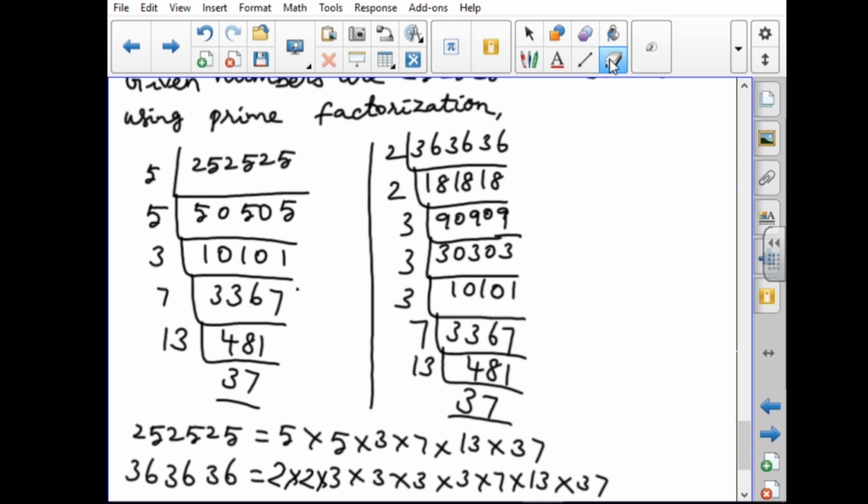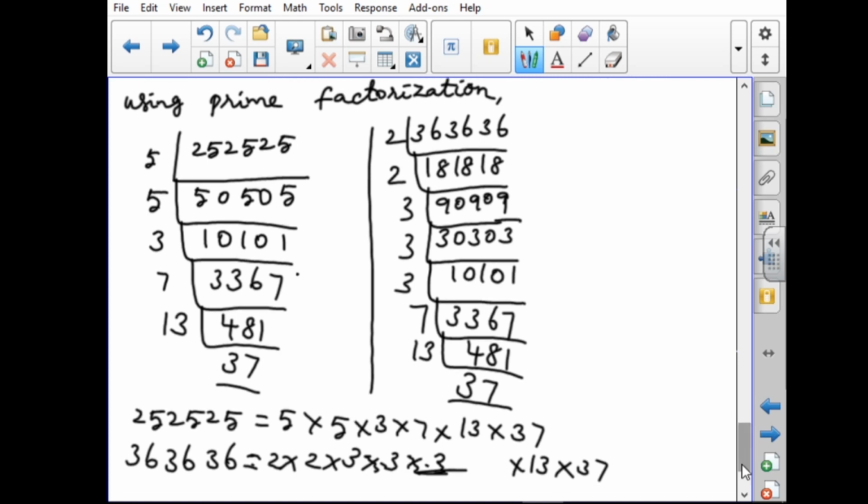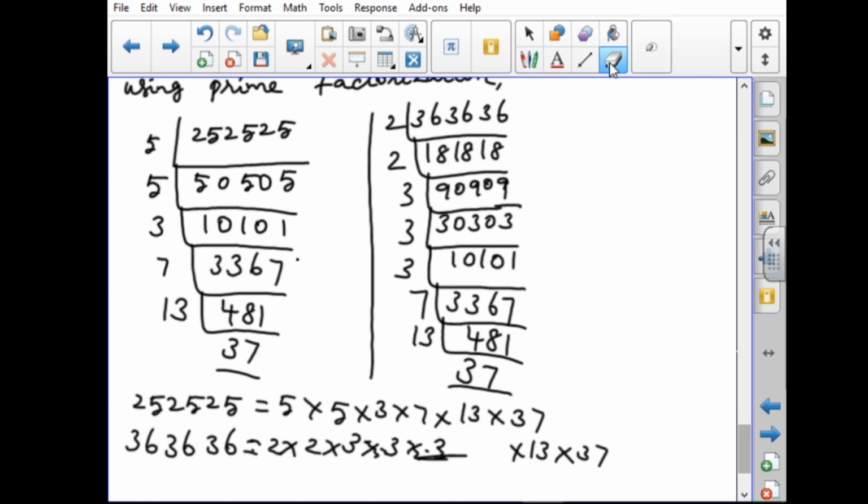I wrote it 4 times, so I have to erase it one time. So 2 into 2 into 3 into 3 into 3 into 7 into 13 into 37.